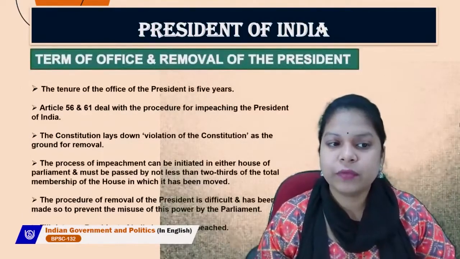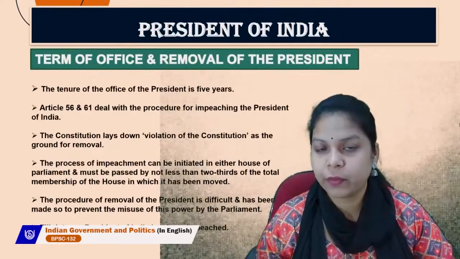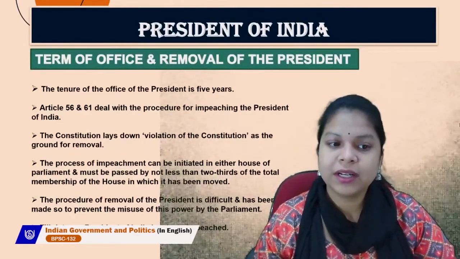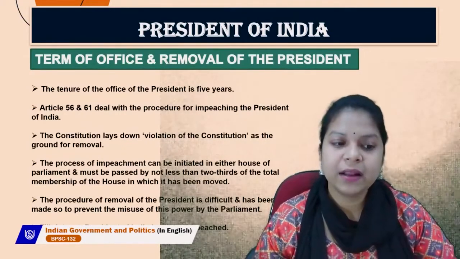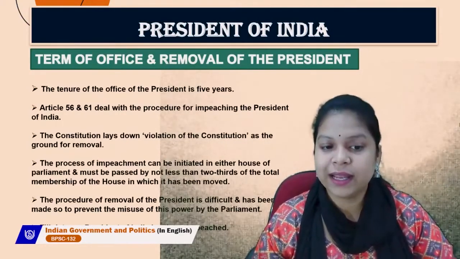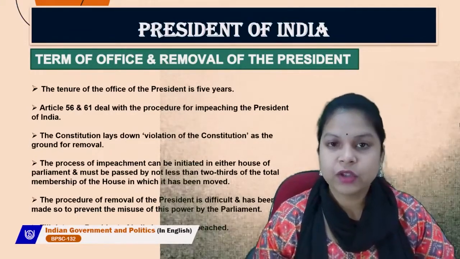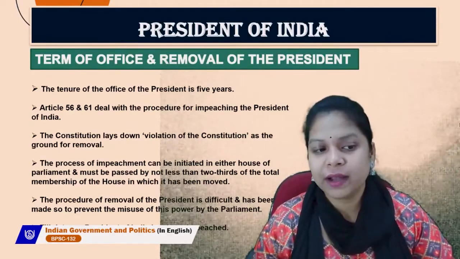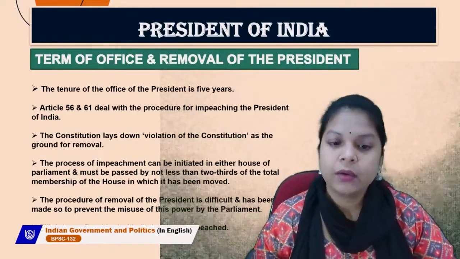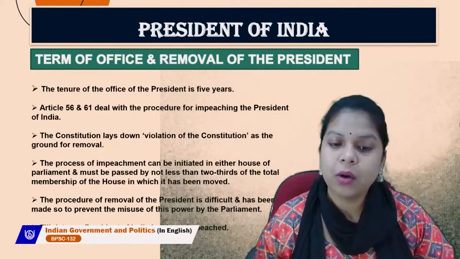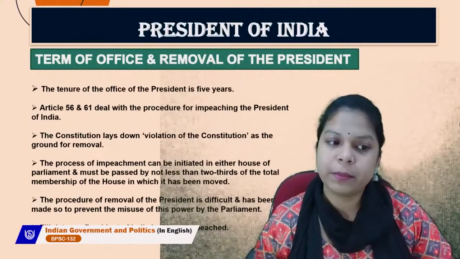There are also a few terms of office and how a president is removed from his or her position. The tenure of the office of the president is 5 years. Articles 56 and 61 deal with the procedure for impeaching the President of India. So in the Constitution of India, Articles 56 and 61 talk about the procedure to impeach the president.